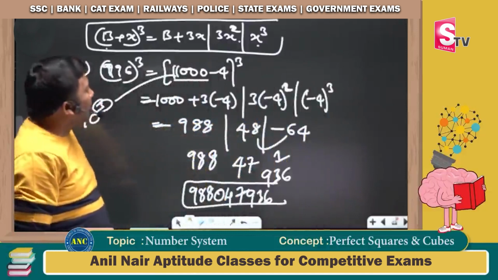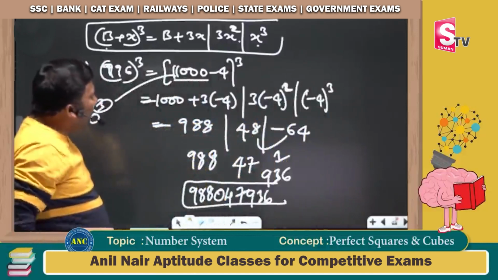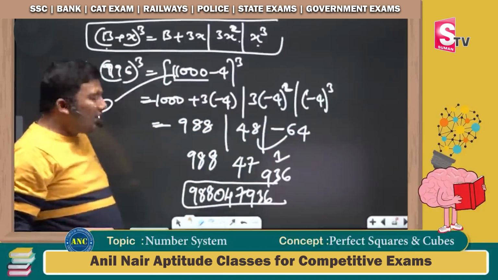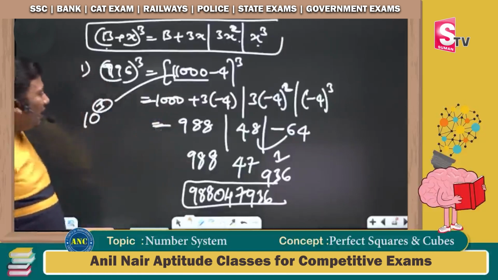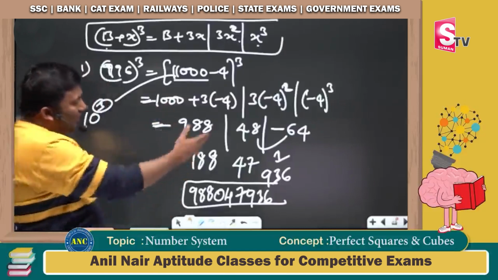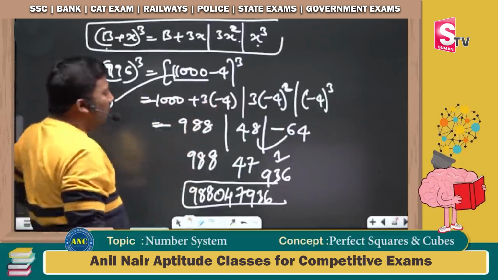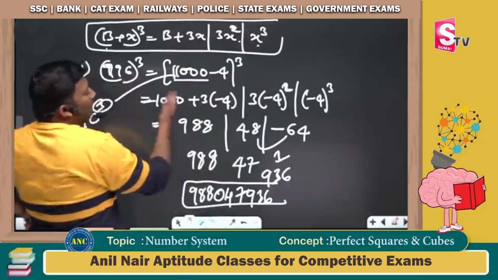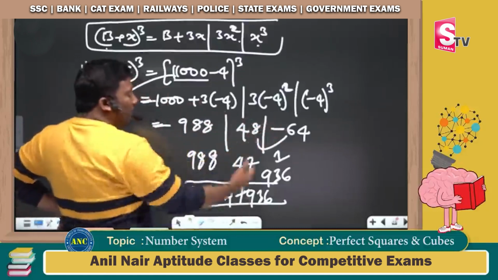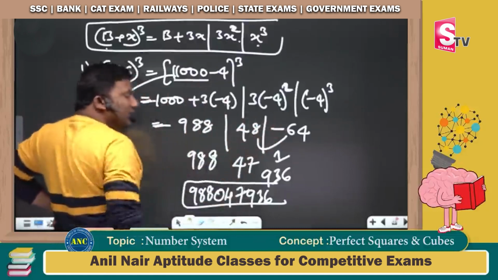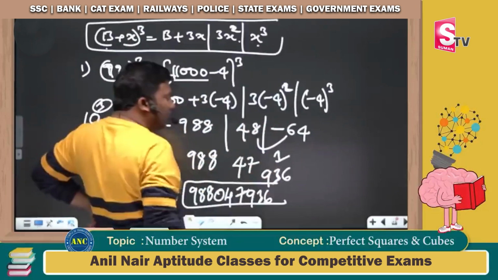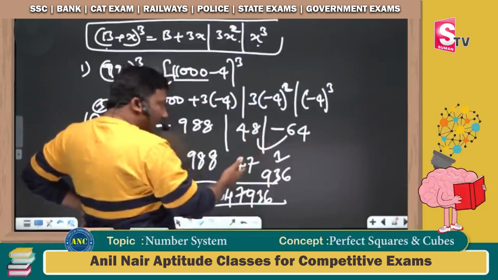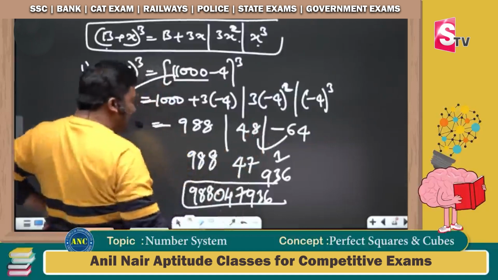996 whole cube is 1000 minus 4 power 3. b plus 3x, 3x square and x cube. 1000 minus 12 is 988. 16 3s are 48. Minus 4 cube is minus 64. If I cube a positive number, I will not get a negative number. 1 is carried, on a base 1000. 1000 minus 64 is 936. 48, 1 carried, remaining is 47.